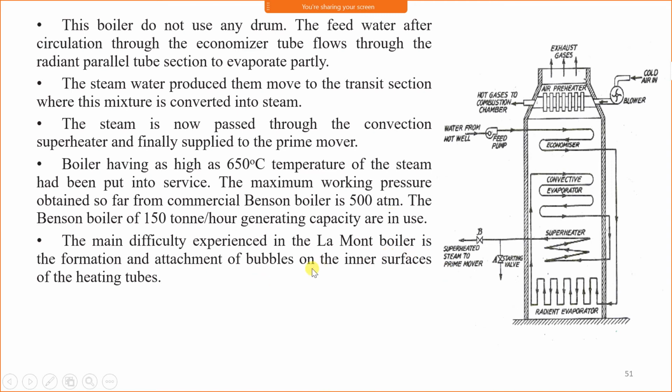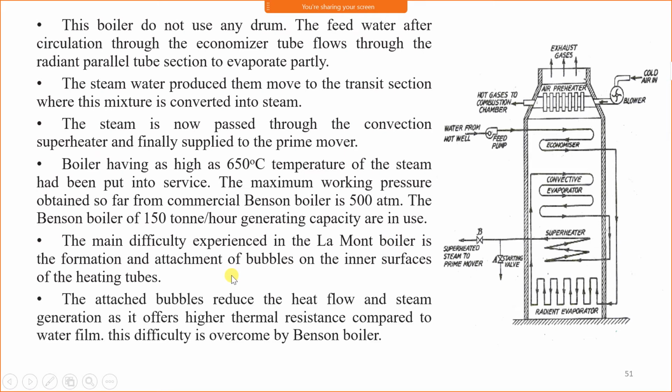Here in this Bunsen boiler, boiling is avoided by increasing the pressure above critical pressure. When the water pressure is raised above critical pressure, then water is directly converted into steam without boiling, which is called a supercritical boiler. Therefore, this Bunsen boiler is a supercritical boiler.